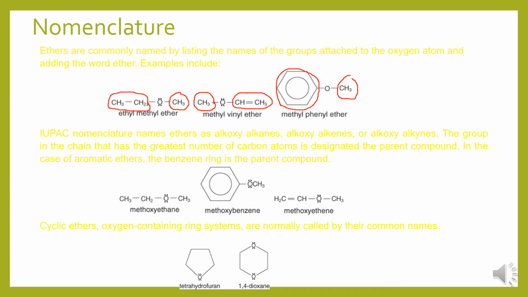If we are writing the IUPAC nomenclature, it will be somewhat different from the common name. IUPAC nomenclature names ethers as alkoxyalkanes, alkoxyalkenes, alkoxyalkynes. The group in the chain that has the greatest number of carbon atoms is designated the parent compound. In the case of an aromatic ether, the benzene ring is the parent compound. In the second example, therefore, it is methoxybenzene.